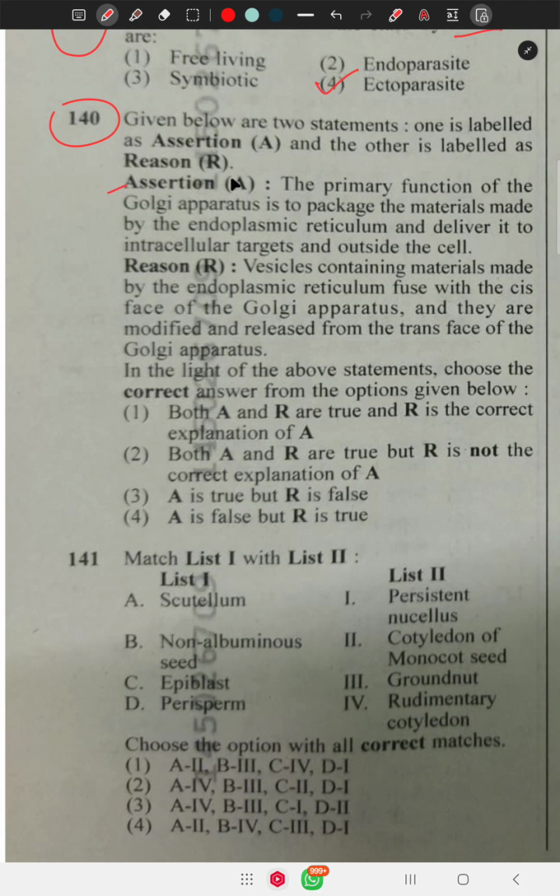In the assertion, the primary function of the Golgi apparatus is to package the material made by the endoplasmic reticulum and deliver it to intracellular targets and outside of the cell. This is right. Vesicles containing materials made by the endoplasmic reticulum fuse with the cis face of the Golgi apparatus, are modified, and are released from the trans face. Both are right, so both A and R are true and R is the correct explanation of A.